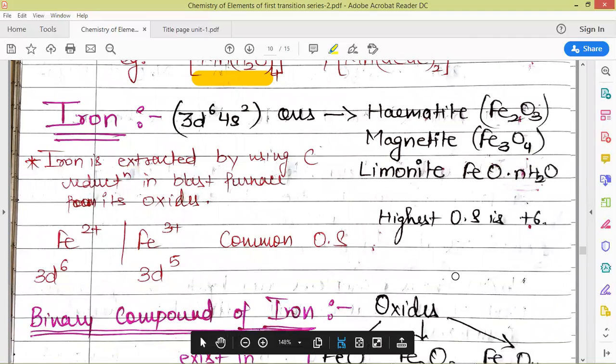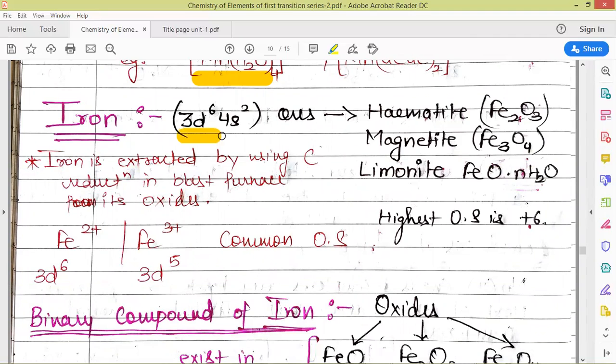Next we have iron. This is the electronic configuration with 8 valence electrons total in the 3d and 4s subshells. From this element we come to the last 5 elements of the d series.